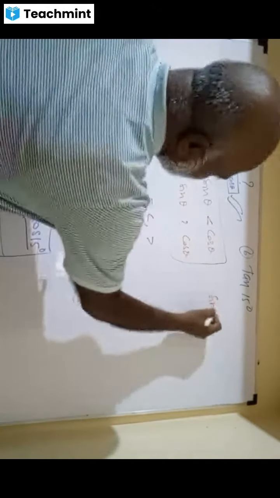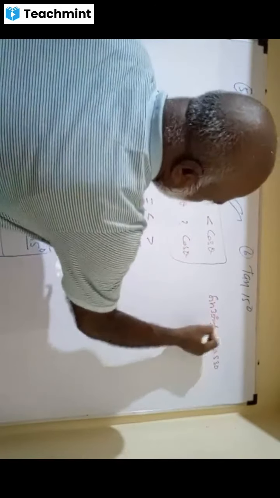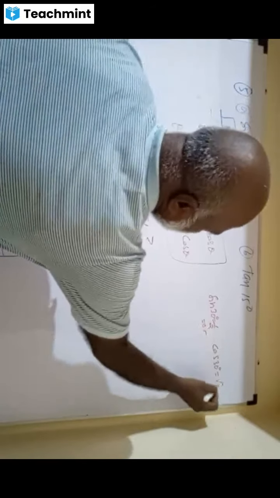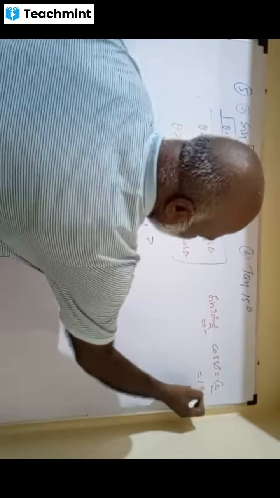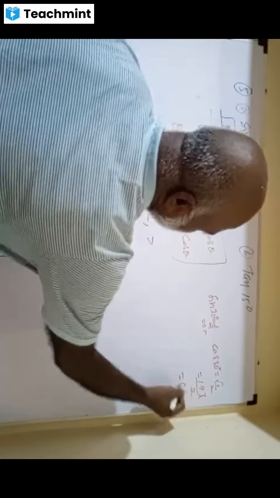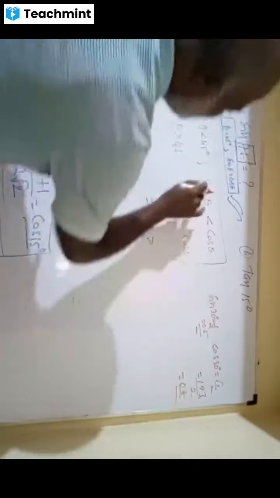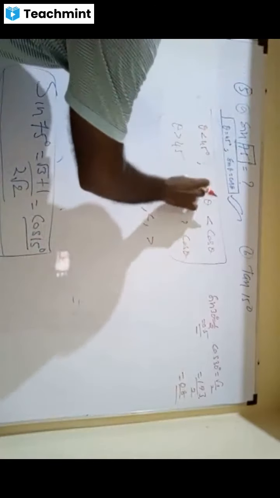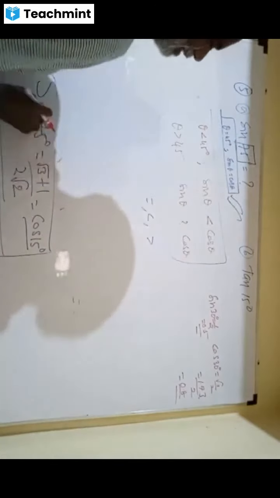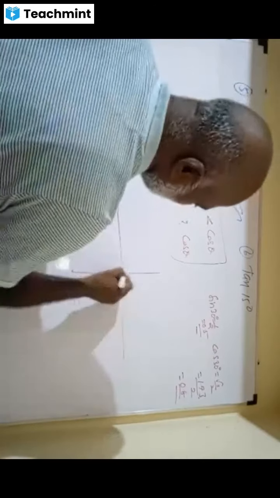You take sin 30 and cos 30. What is sin 30? 1 by 2, 0.5. What is cos 30? Root 3 by 2, 1.73 by 2, that is 0.8 something. 0.5 here and 0.8 here. So below 45, sin theta is less than cos theta.